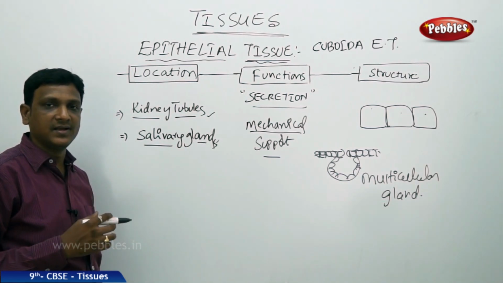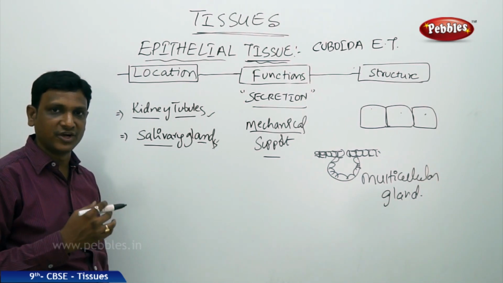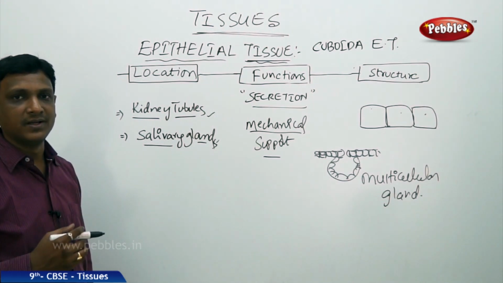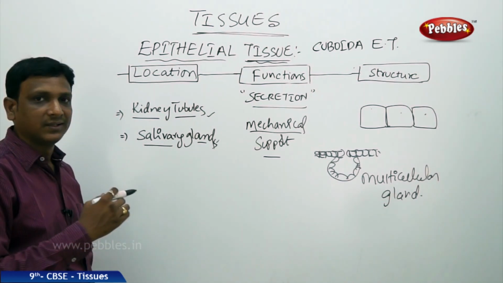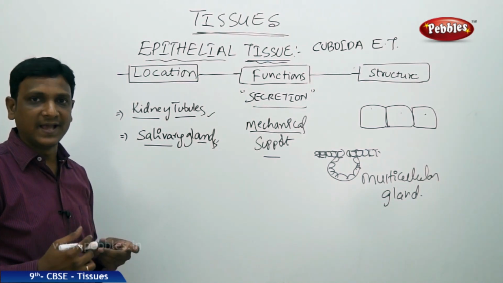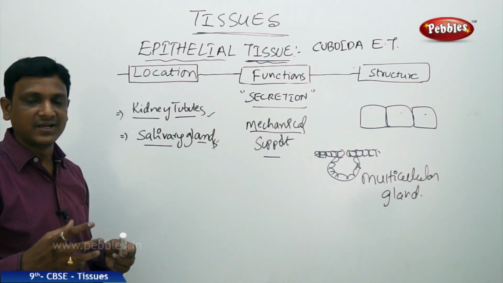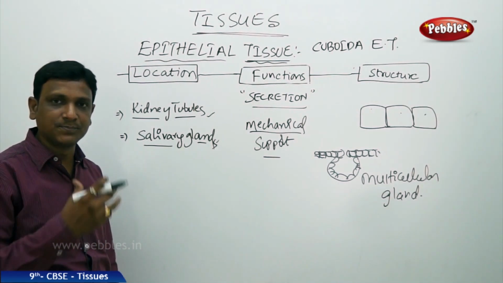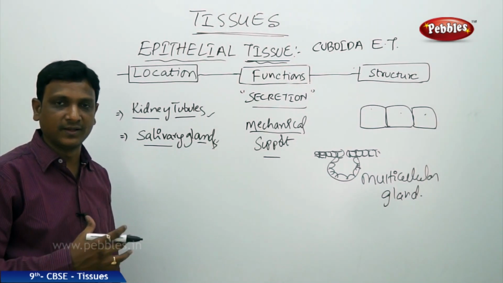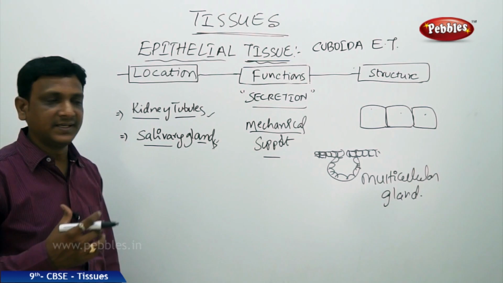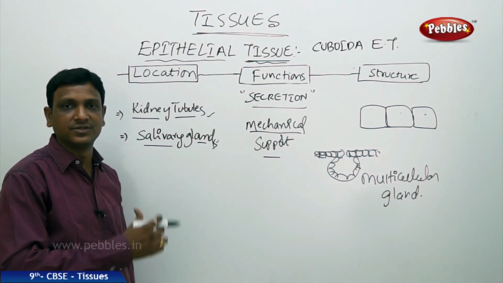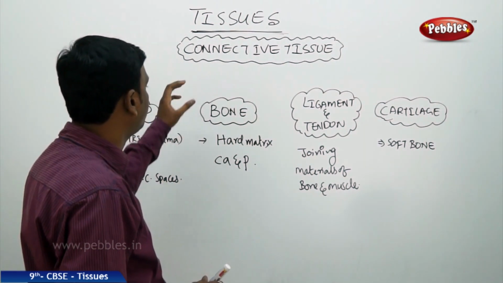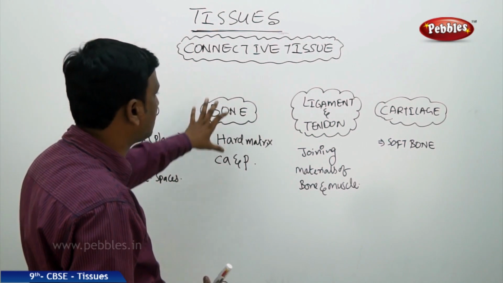So we discussed that epithelial tissue is of different types according to the shape and function it performs: squamous epithelial tissue, columnar epithelial tissue, and cuboidal epithelial tissue. Next we go to connective tissue. The connective tissue helps animals in providing strength, and it also helps in the transport of different materials from one location to another within the body of an animal. Let us see the structural and functional features of connective tissue. The name itself suggests that connective tissue helps in connecting different parts.